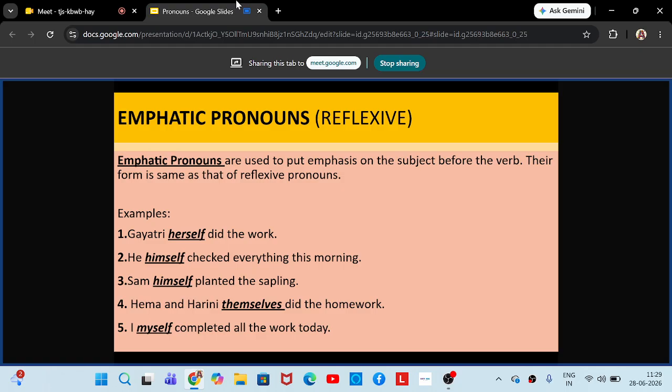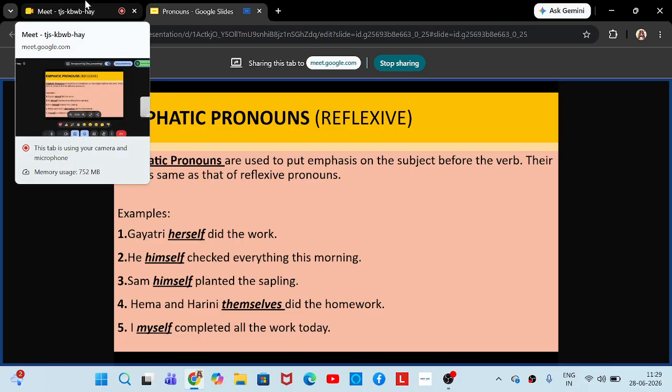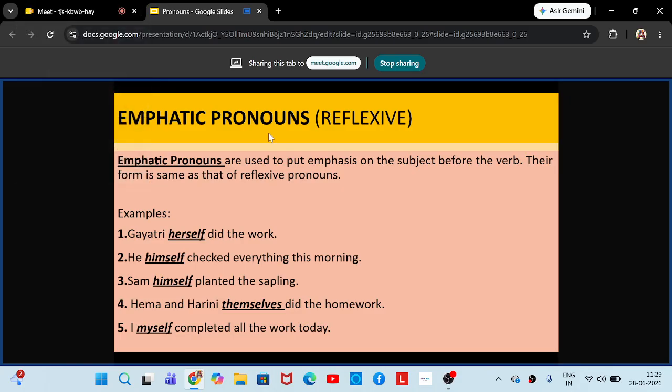Okay, imagine, let me change the form of these sentences like this. The first one is Gayatri herself did the work, right? Instead of this, if I write Gayatri did the work herself, that is also correct, right? Gayatri did the work herself. அப்படியும் எழுதலாம் இல்லையா? Yes or no? Yes, ma'am.